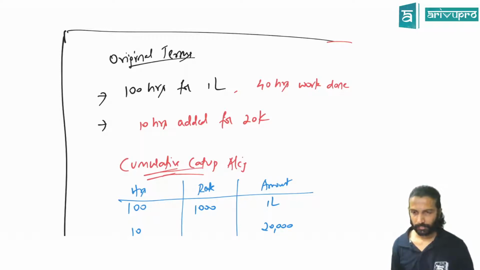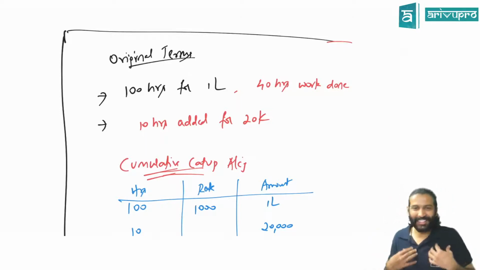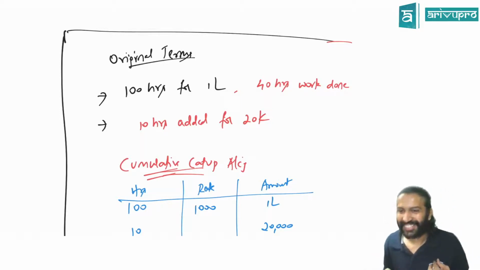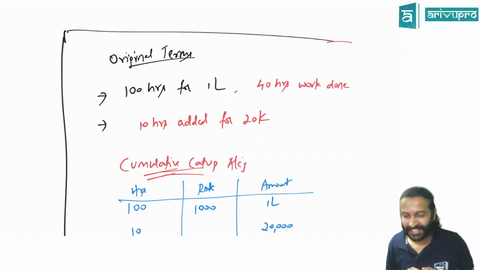In that case, here we have 40 hours of work done, then what would we have? Come again? Here we have 40 hours of work done. 40 hours is over. Yes. In case of purchase of goods, there won't be. I'll tell you how it works. Don't worry about accounting. For simplicity, I said you can think like that, just to bring a little comfort to your mind. For now, don't worry about accounting first. I'll tell you how it works.